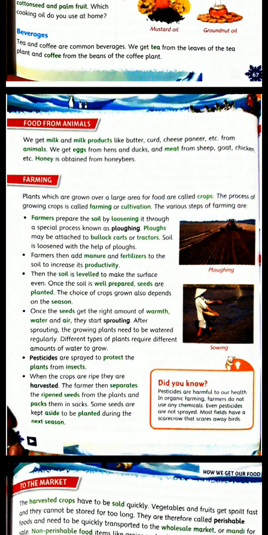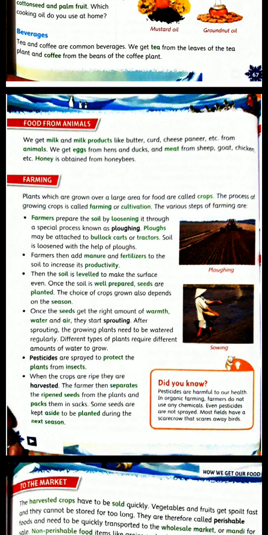Then, after adding manure and fertilizers, the soil is leveled, because with that all the vitamins and minerals inside the soil will settle down. And after settling, the farmers sow the seed of the crop.